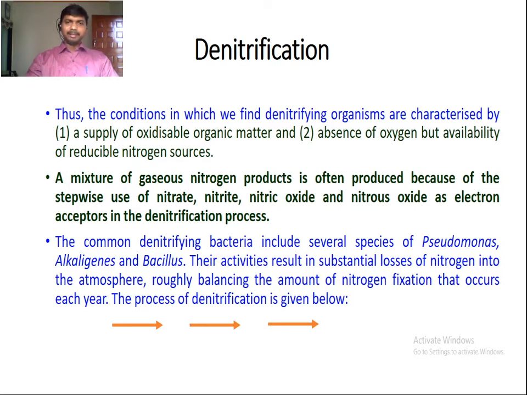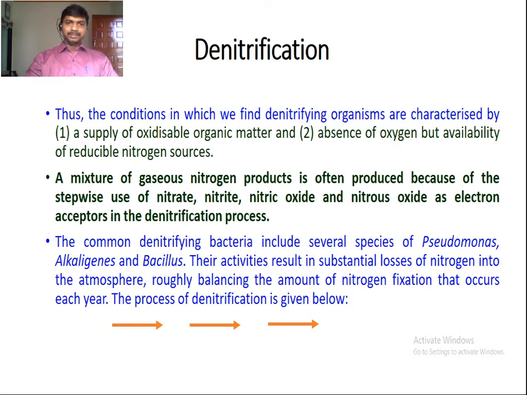The common denitrifying bacteria include several species of Pseudomonas, Alkaligenes, and Bacillus. Their activities result in substantial losses of nitrogen into the atmosphere, roughly balancing the amount of nitrogen fixation that occurs each year. So by the process of denitrification, nitrogen is lost into the atmosphere, which roughly balances the amount of nitrogen fixation that occurs each year.